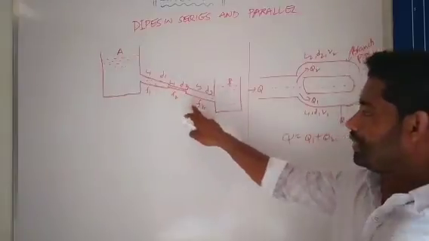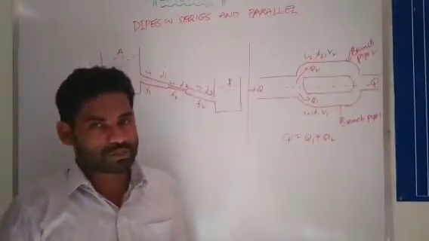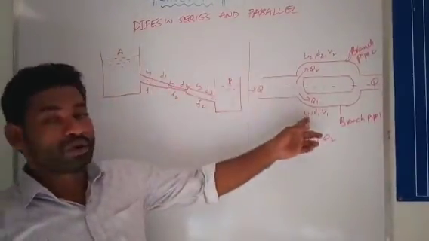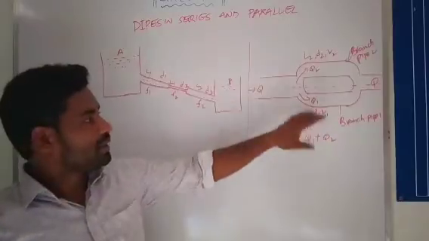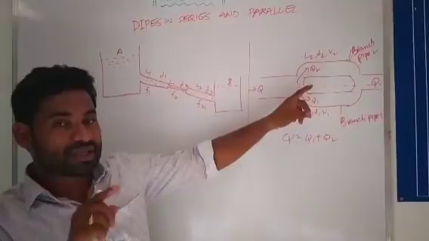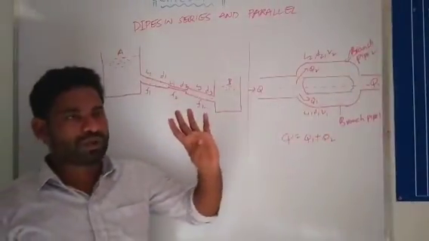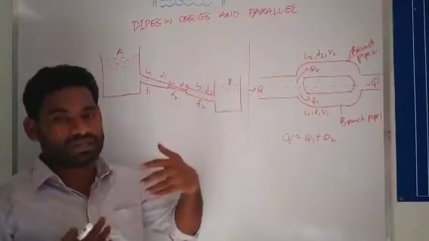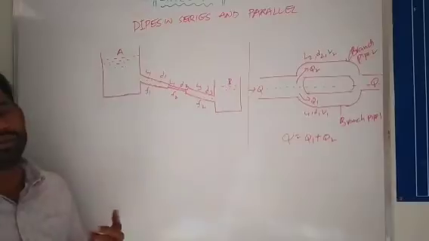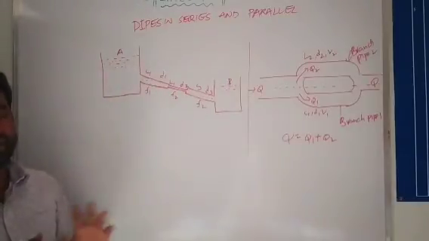So 1, 2, 3, three different diameter pipes are connected. This is called pipes in series, and this is called pipes in parallel. See here, this is one pipe and this is the second pipe. Basically, if you want to increase the discharge, you can go for pipes in parallel, or if you want to increase the head, you can go for pipes in series. So there will be different applications.